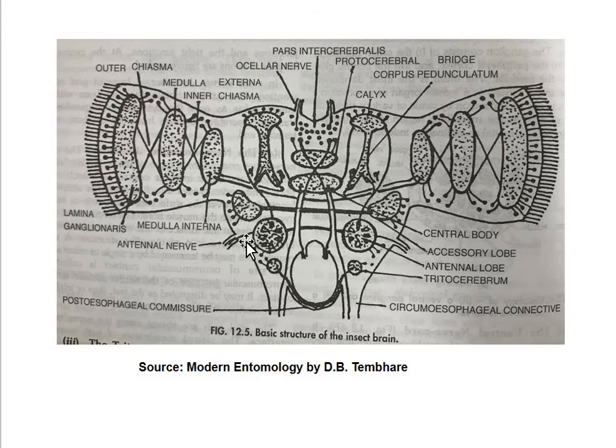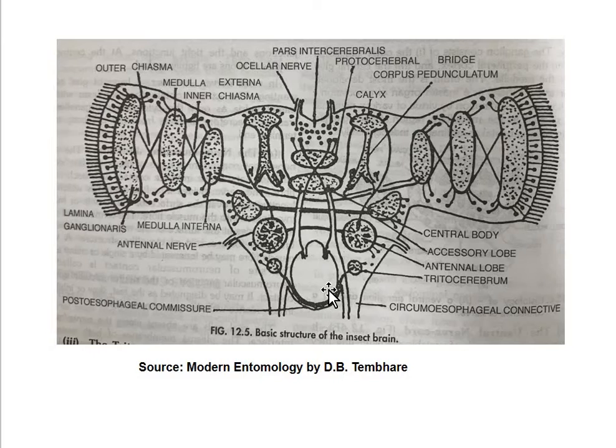Here is the antennal nerve. Here you can see this region of the brain, that is the central body of the brain, and here you can see the accessory lobes of the brain. These are the antennal lobes from which the nerves innervate the antenna. And here you can see the tritocerebrum. Here you can see the circumesophageal connectives, and here the post esophageal commissure. So this is the basic structure of the insect brain.